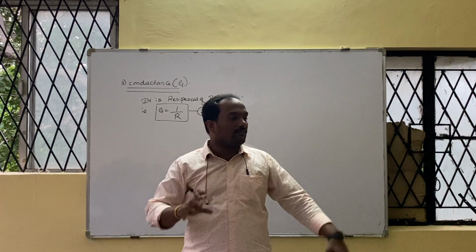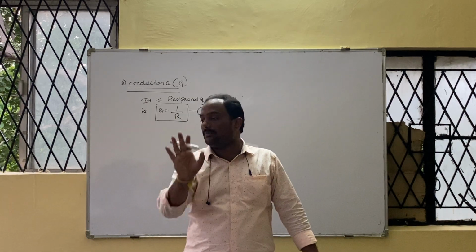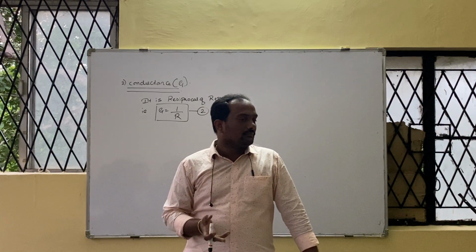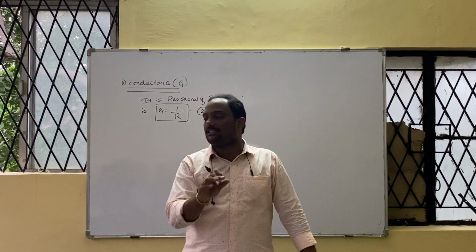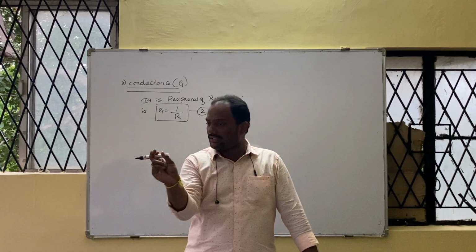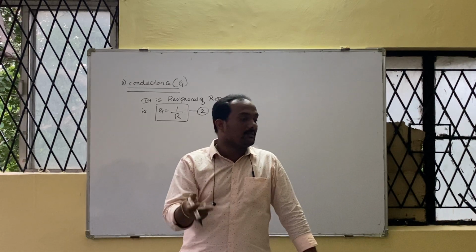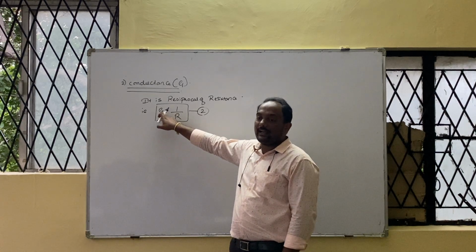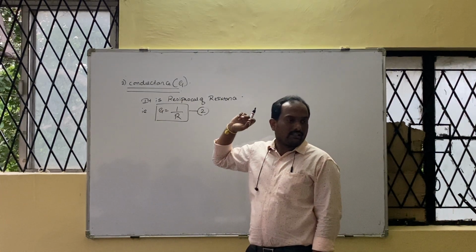If I give a copper wire and ask you to find its conductance, nobody can find it directly, because the value will be infinite. Then how do we find an accurate value for conductance? They first measure resistance, which is very easy, since the resistance is very small. Then they take the reciprocal of it. Once you get the reciprocal of resistance, the value you get is conductance. That's why conductance is the reciprocal of resistance. Correct?